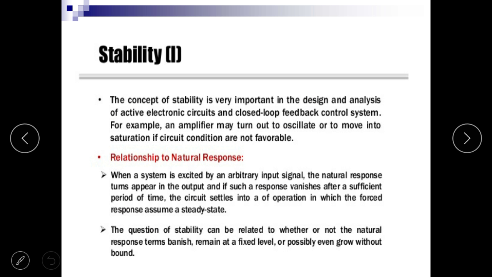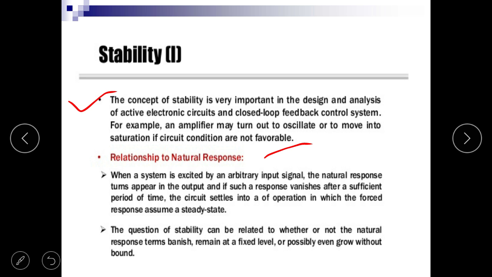Stability of the system. The concept of stability is very important in the design and analysis of active electronic circuits and closed loop feedback control systems. For example, an amplifier may turn out to oscillate or to move into saturation if circuit conditions are not favorable.